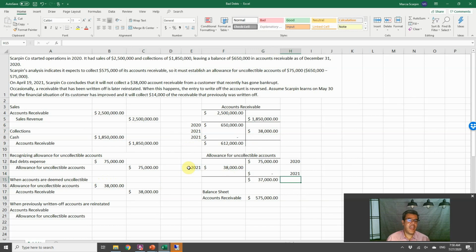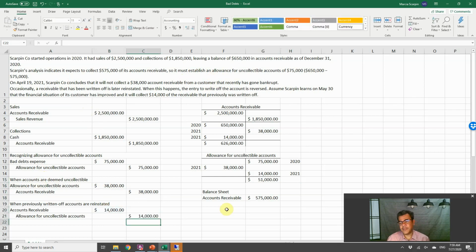And occasionally, a receivable that has been written off is later reinstated. When this happens, the entry to write off the account is reversed. Assume Scarpin learns on May 30th that the financial situation of its customer has improved and it will collect $14,000. So we only reverse this journal entry here: debit accounts receivable and credit allowance. Okay, so this is how we record the bad debts.